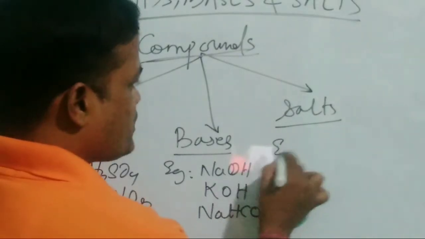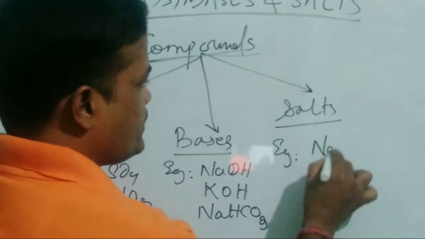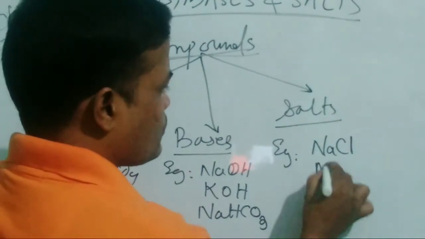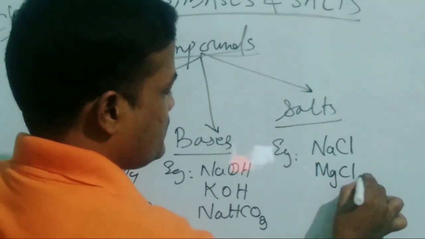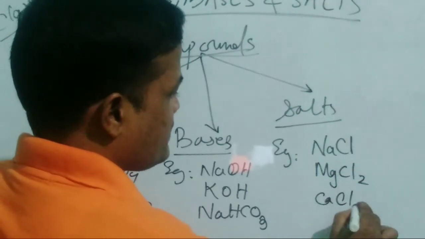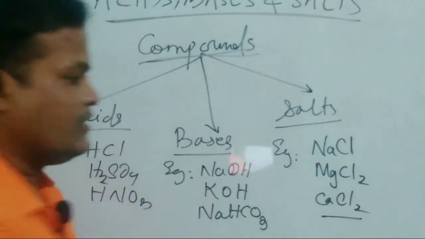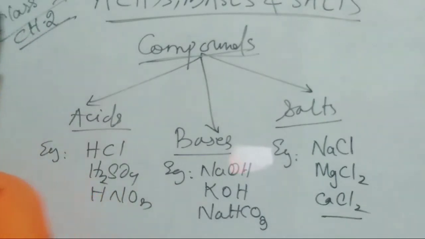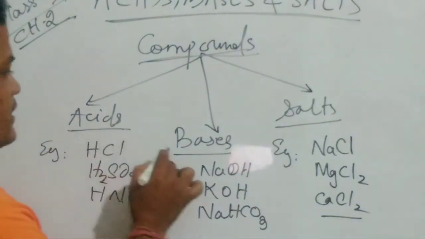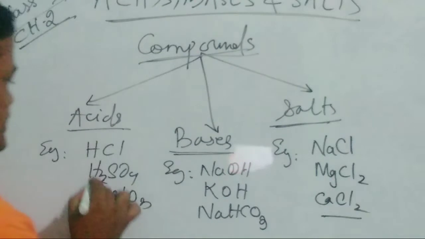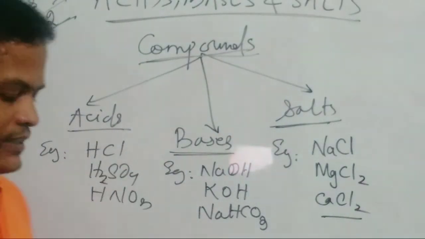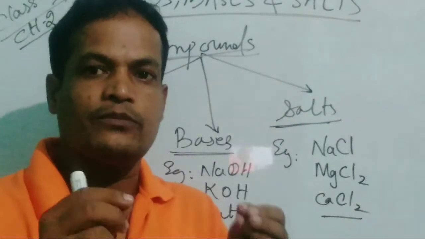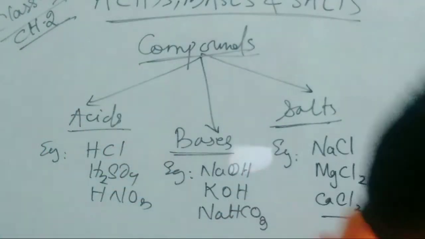These are the acids. In case of bases, we can write caustic soda, caustic potash, sodium bicarbonate. And in case of salts we can write, very important, sodium chloride, magnesium chloride, calcium chloride. These are the salts. So okay friends, all the compounds on the basis of their properties are divided into three broad categories called acids, bases and salts, and these are the examples. Let us discuss what acids are and their properties, then what bases are and their properties.